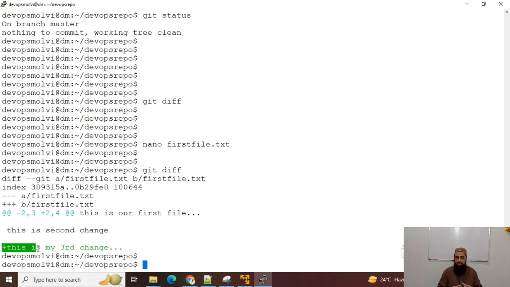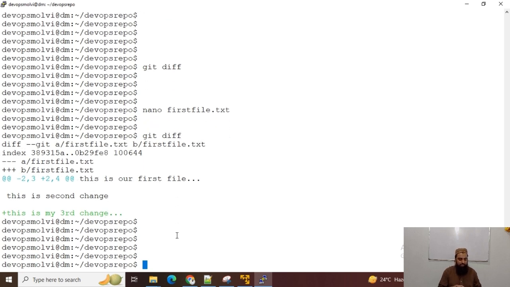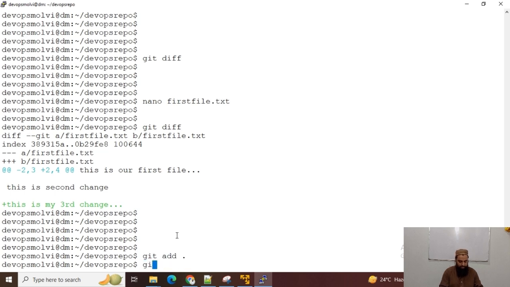So it means that I have to update my repository, and if this change is valid, I would definitely commit it. And git add, git commit -m third change. Now I can see the git log.